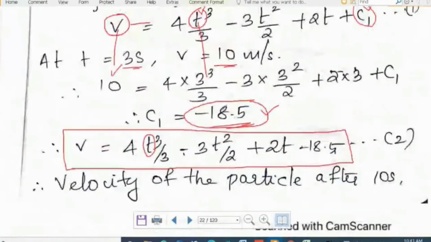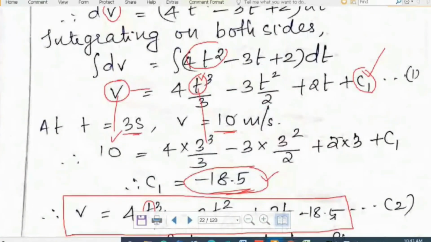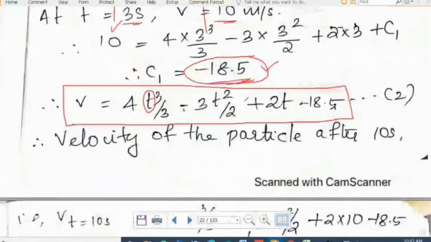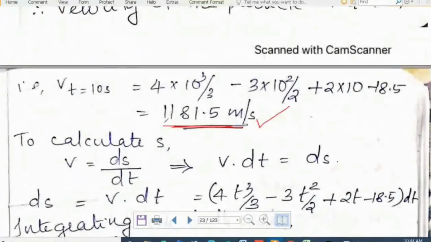Okay, the velocity of the body at 3 seconds was given to us as 10 meter per second. The velocity of the body at 10 seconds is 1181.5 meter per second. 4 into 10 raised to 3 by 3 minus 3 into 10 raised to 2 by 2 plus 2 into 10 minus 18.5 is equal to this 4000 by 3 and so on. This will come to 1181.5 meter per second.